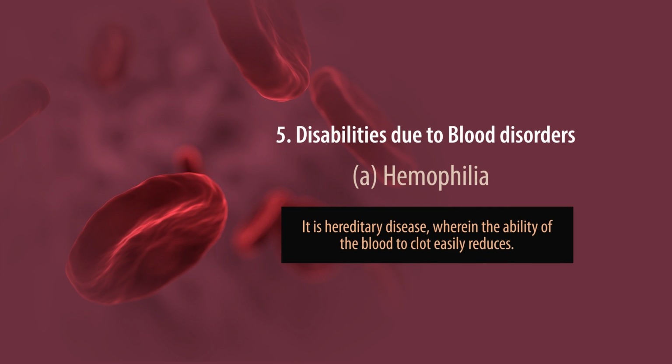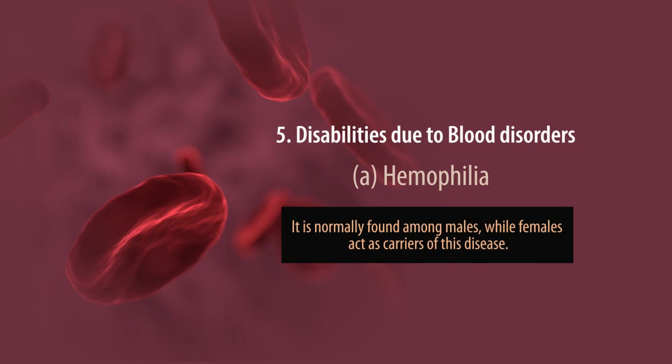Hemophilia is a hereditary disease wherein the ability of the blood to clot easily reduces. Due to this, even a very small injury can be a very serious affair, and it can even be a life-threatening or fatal condition for the concerned. It is normally found among males, while females act as the carriers of this disease.